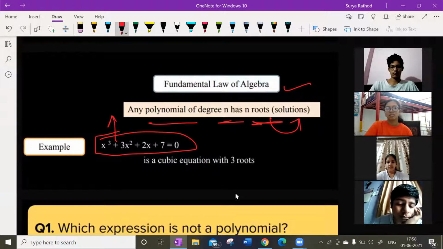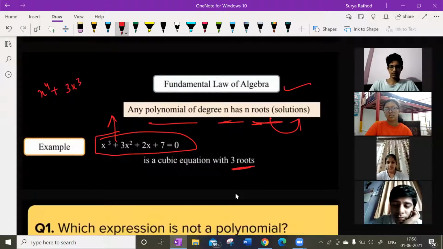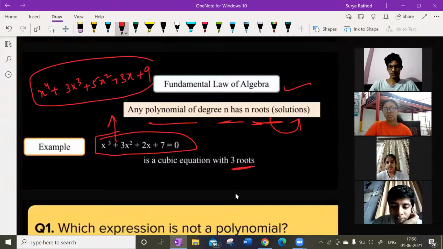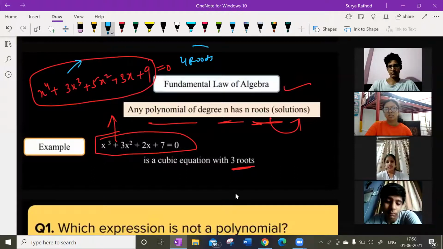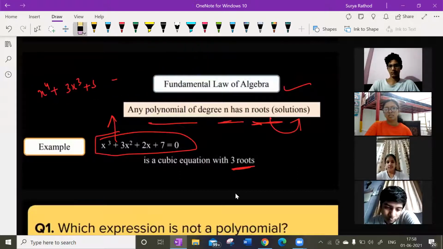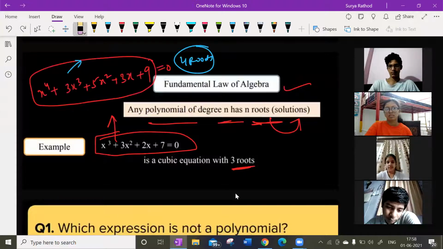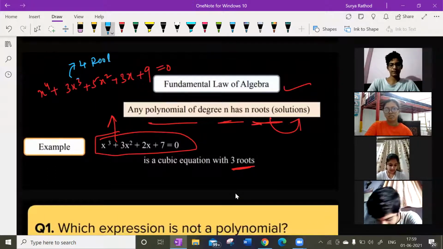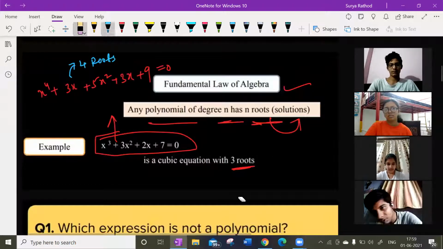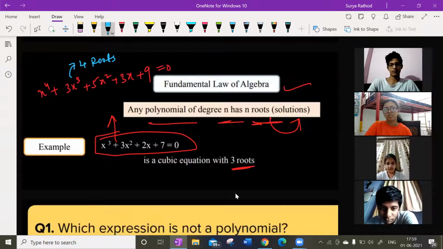If it is a cubic equation, then it will have 3 roots. If it is a 4th degree equation, let us say x to the power of 4 plus 3x cube plus 5x square plus 3x plus 9, it is a 4th degree equation, right? How many roots or solutions will this equation have? 4 roots. Why? Because the highest degree is 4, right? That is the fundamental law of algebra. Getting my point, children? Any doubts? No, sir. It has 4 roots. Chalo.